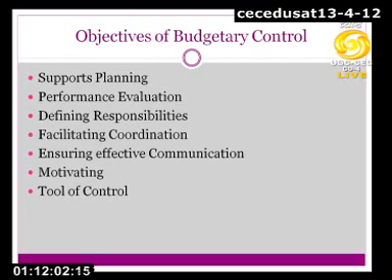Now, the second objective of budgetary control is that it helps in evaluating performance. How does it help in performance evaluation? As we said, when we have a budget drafted in advance for a particular period, say for production or for sales, then we know that these many units of XYZ product have to be manufactured, or these many units need to be sold. That is our target in terms of numbers. So it is your quantitative plan.